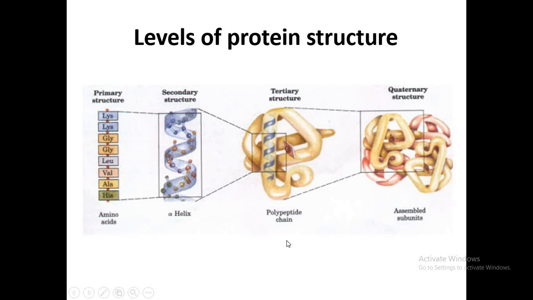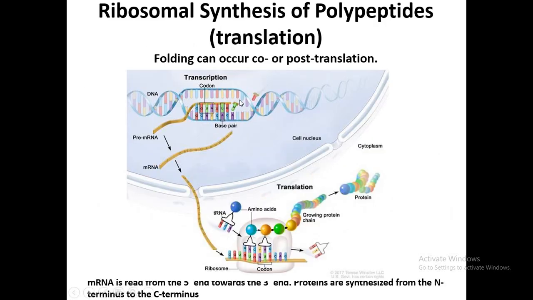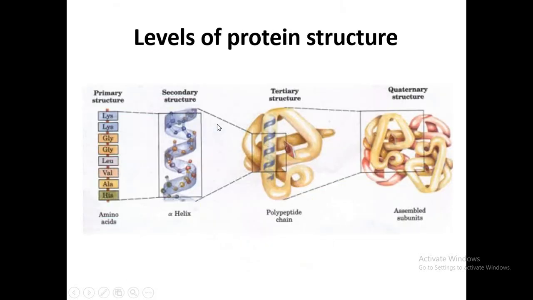So after the completion of the translation, we will have this protein. So it is a primary structure. So what is the primary structure of protein? Primary structure is actually the sequence of amino acids, and from where does this sequence of amino acids come? This sequence of amino acids actually comes from the gene. It was encoded in the gene.